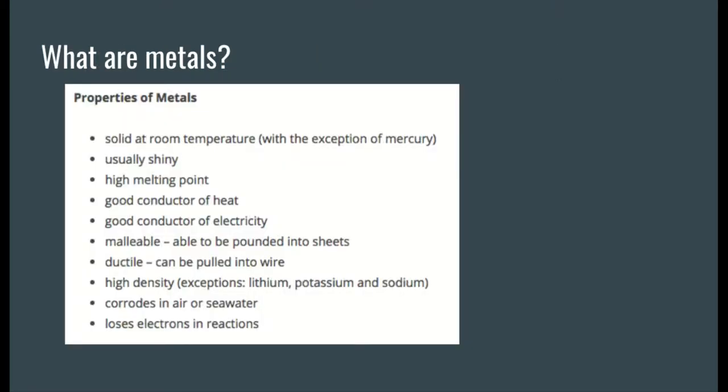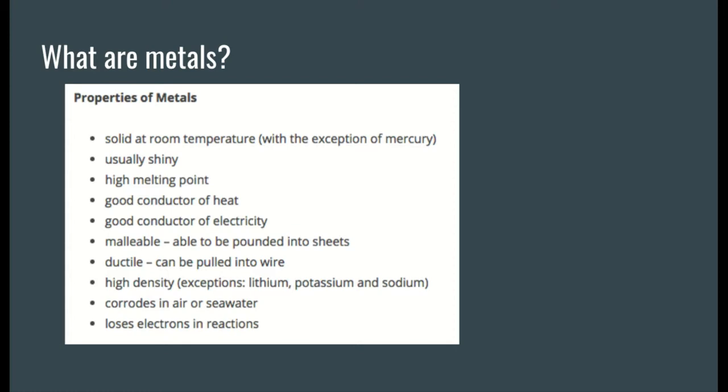What are metals? So metals, they are solid at room temperature with the exception of mercury. Mercury is a liquid at room temperature. And fun fact, actually hydrogen, it's in the metal section of the periodic table. And we say it's a gas because naturally it's a gas. But if you were to take it and make it super, super, super cold and freeze it, it actually does turn into a metal. All right. But we typically don't say hydrogen is a metal because that's not how you find it.